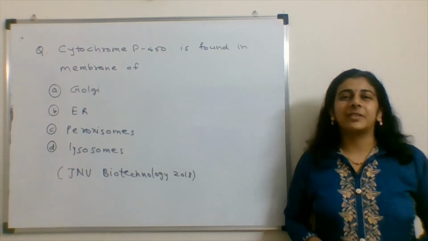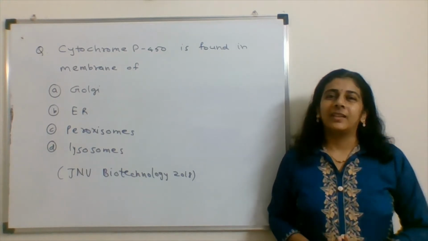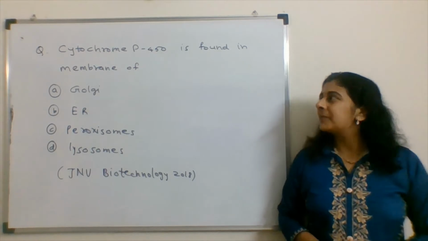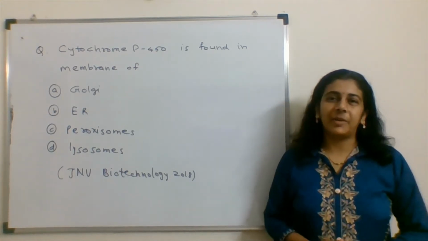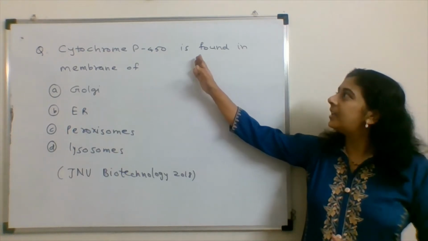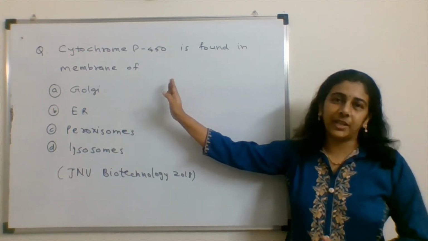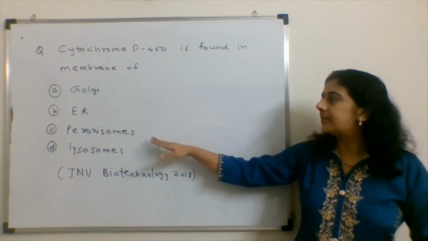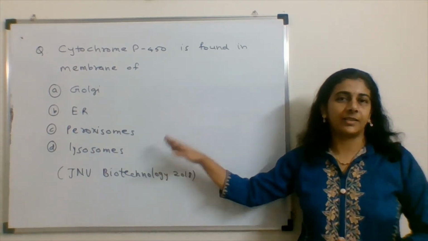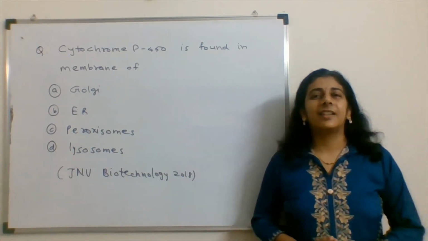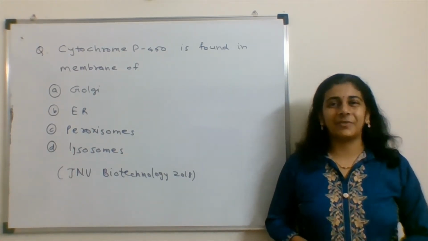The question for today's video is from JNU Biotechnology Entrance 2018. The question is from Cell Biology. Cytochrome P450 is found in the membrane of: the options are Golgi, ER, peroxisomes or lysosomes. We'll see what these organelles are in short and find the answer to the question.